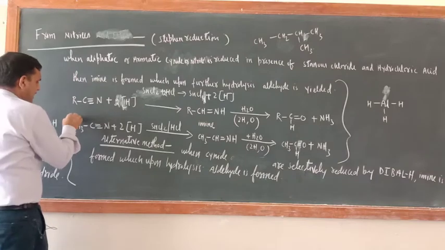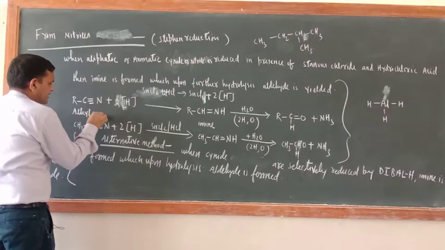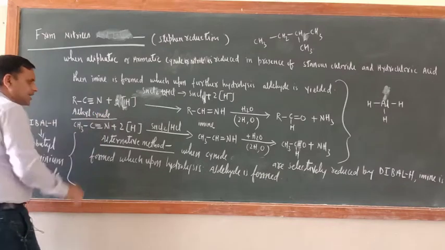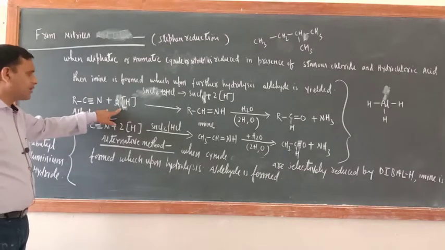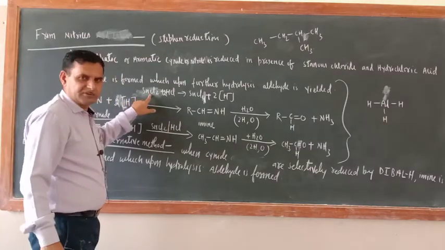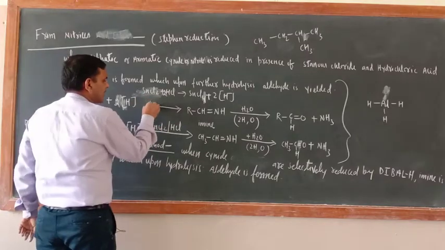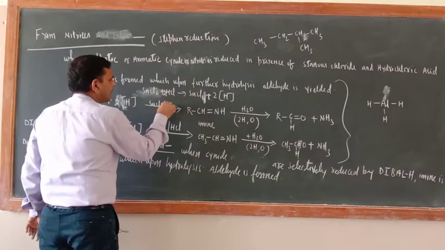Here what is there? Alkyl cyanide. And here, what is there? 2H. From where are you getting this 2H? This is the reducing agent. So instead of this reaction you can write here SnCl2/HCl.